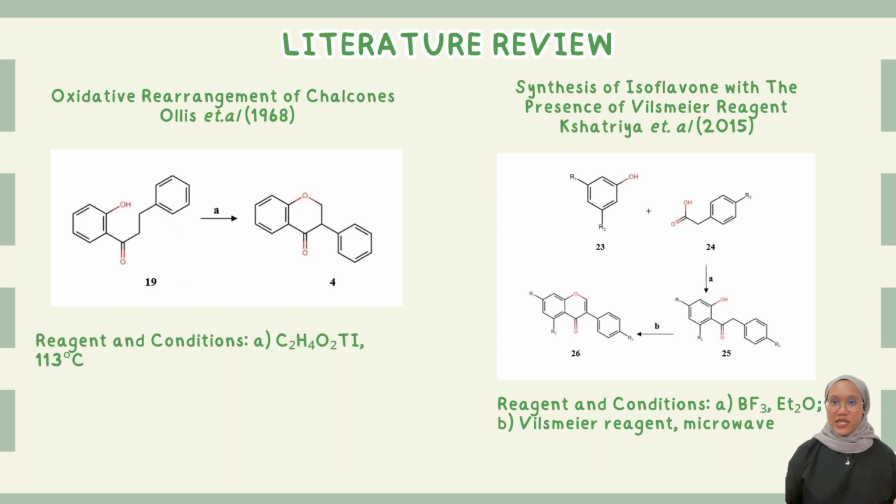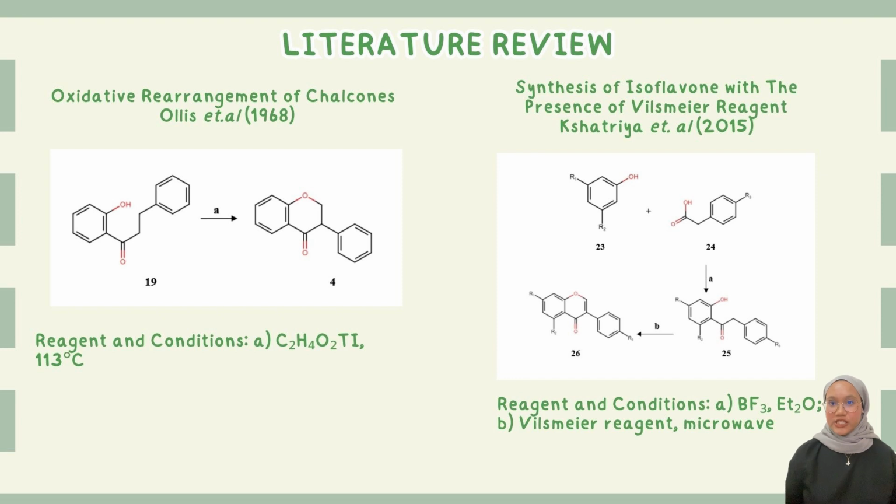Next is the oxidative rearrangement of chalcones. The scheme shows that instead of using flavonoid as the starting material, it uses chalcone as its precursor. Isoflavonoid undergoes biosynthesis with the presence of 1,2-aryl migration with chalcone as its precursor. According to the journal by Farkas, the result shows that by using thallium nitrate, the reaction is faster.